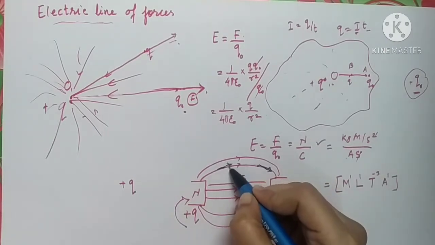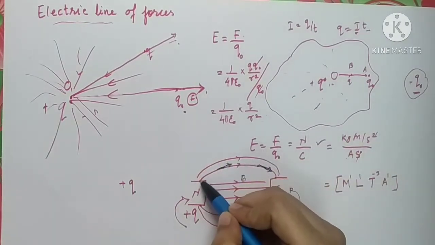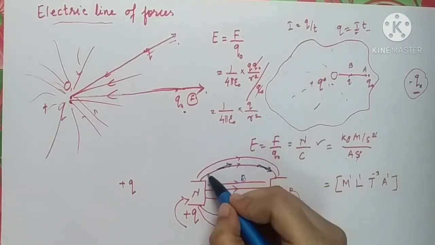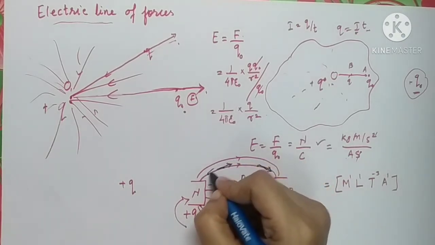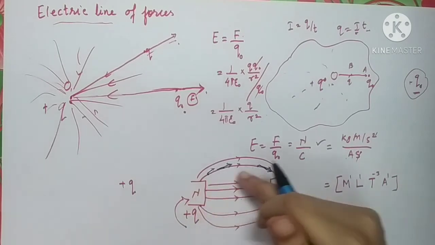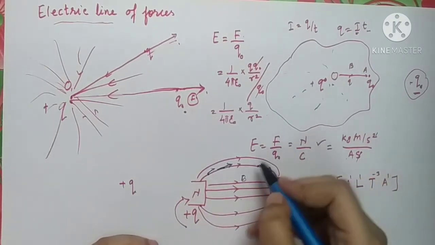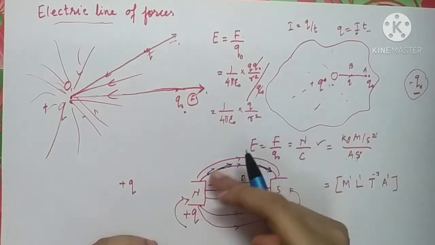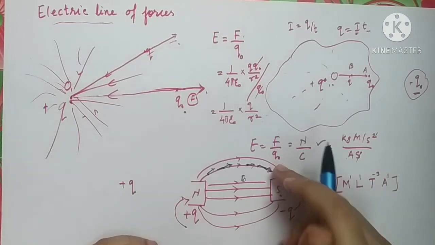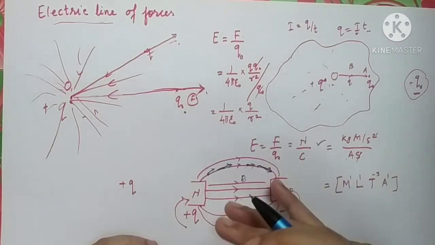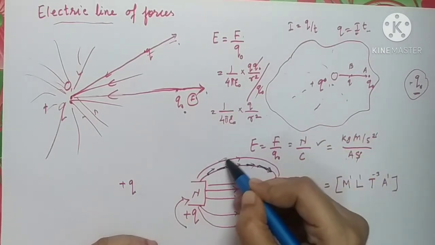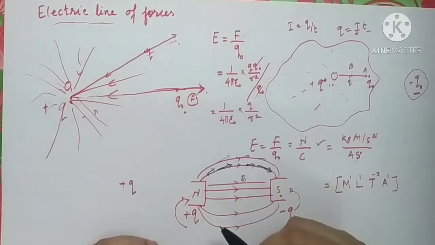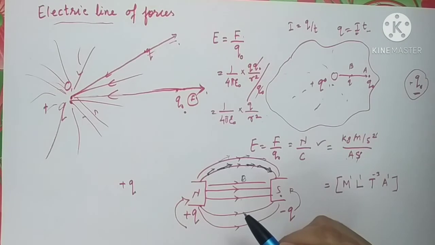So when you draw the tangent, suppose you are moving along this line, if somebody asks you in which direction you are moving, you will show your hand like this. Your hand should be pointed in this direction to show the direction of motion. So similarly, these are nothing but the tangents which are drawn on the curved line, and these tangents show the direction of, whether it be magnetic field or electric field. When the lines are curved, the tangent drawn on the line of force gives the direction of electric field. This is the concept of electric line of force.